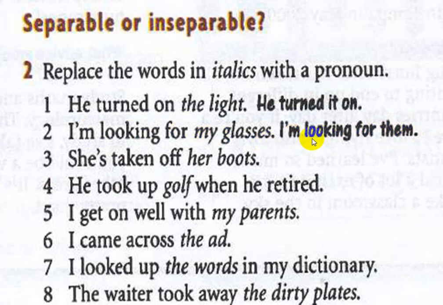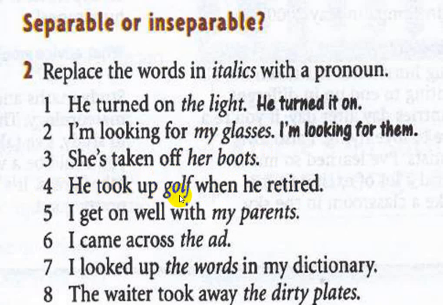I'm looking for them. She's taking off her boots. Here, her boots is in italics. So you say she's taking off them. He took up golf when he retired. Took up here is the phrasal verb.